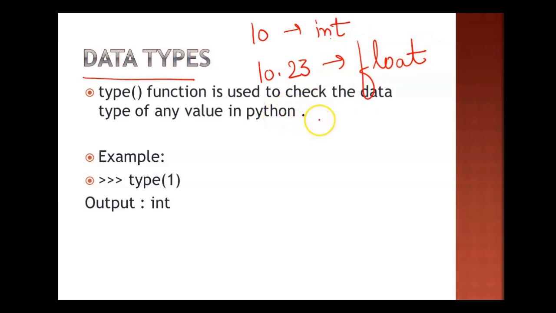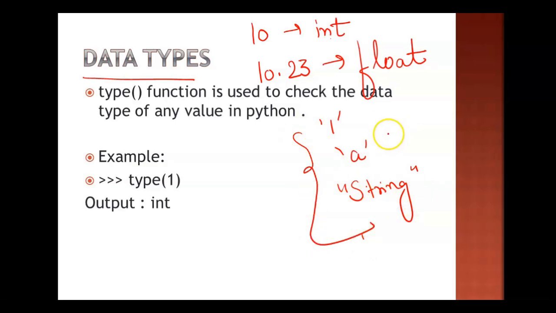We have character data for single values, okay, like A. We have string values which is enclosed in double quotes or single quote. There is no difference in case of character and string. In case of Python, they both are working in a similar way. So everything we are going to cover, this type function will help you to check the type of value.